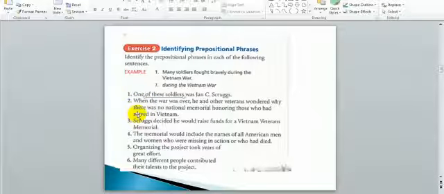Number 2. When the war was over, he and others wondered why there was no national memorial honoring those who had served in Vietnam. Let's again look for the preposition. Do we have any preposition here? The preposition here we can find is in. So in is the preposition, Vietnam is the object of the preposition, and that is the prepositional phrase.